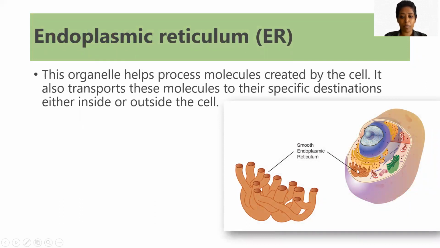Going on further, the endoplasmic reticulum, which is so-called ER. Where is the endoplasmic reticulum found? Over here is shown the smooth endoplasmic reticulum. What is its function? The endoplasmic reticulum processes molecules created by the cells. It helps the molecules to be transported from one destination to another inside the cell or even outside the cell. So it helps in the transportation of molecules. Remember the endoplasmic reticulum, because as I go on further, its function in relation to other parts of the cell is also explained. So this is about the endoplasmic reticulum.